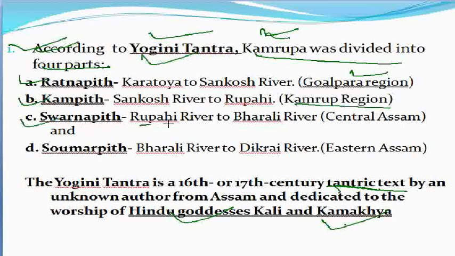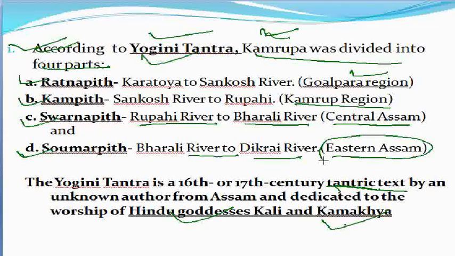Thirdly, Swarnapit, that is Rupohi river to the Bharali river, that is central Assam presently. And fourthly, Somarpit, that is Bharali river to the Dikrai river, presently in the eastern part of Assam. So this may be important for exam point of view. When we are asked about the division of ancient Kamrupa, we need to refer to the ancient tantric text Yogini Tantra, which talks about the four divisions: Ratnapit, Kampit, Swarnapit, and Somarpit. These four points may be remembered for the exam.